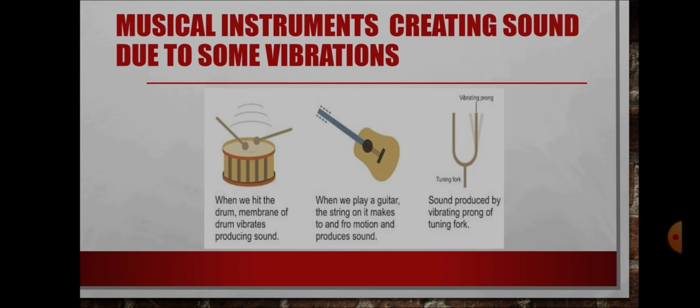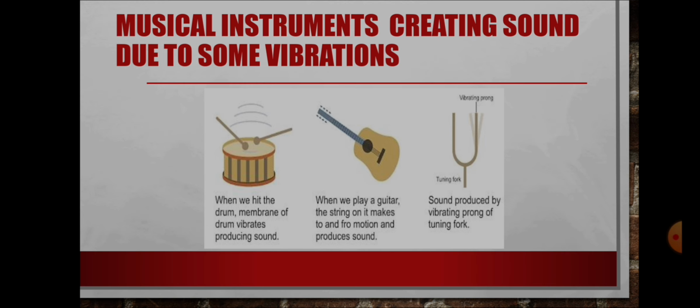Musical instruments create sound due to vibrations. For example, drum, guitar, tuning fork. When we hit the drum, you know, in some functions, some drums are hit by hand. So, how do we hear that sound?